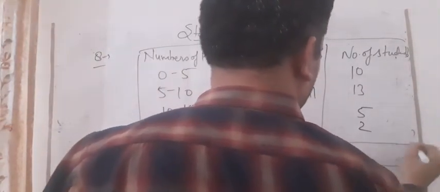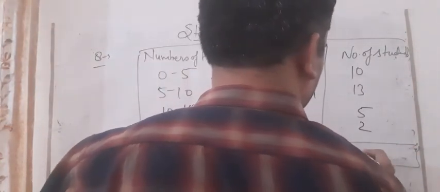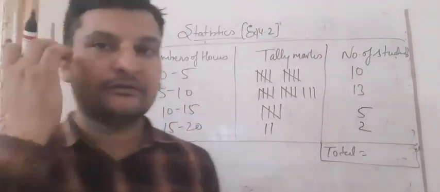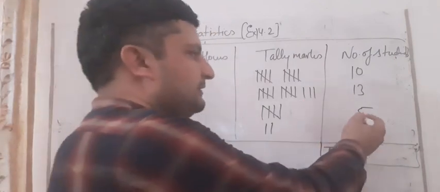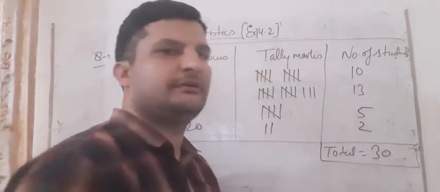Now students, we can check it. Total is equal to 13 and 10 is 23, 23 and 5 is 28, and 2 is 30. These are coming 30 students.